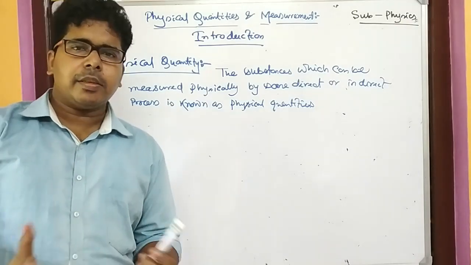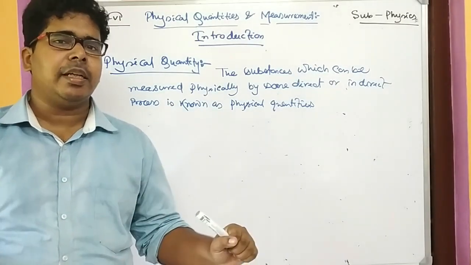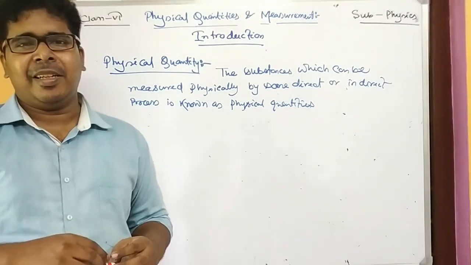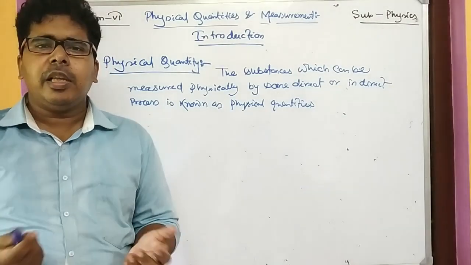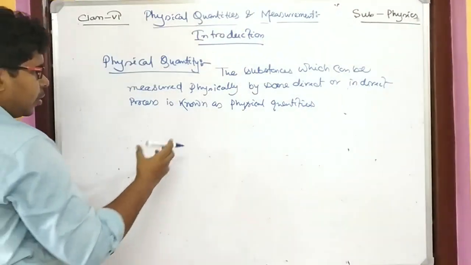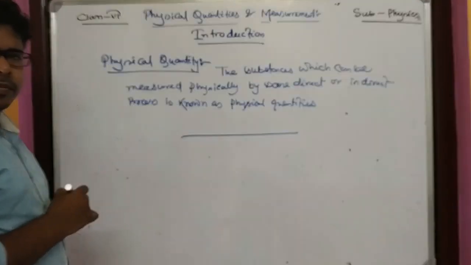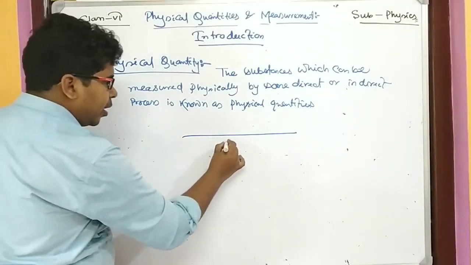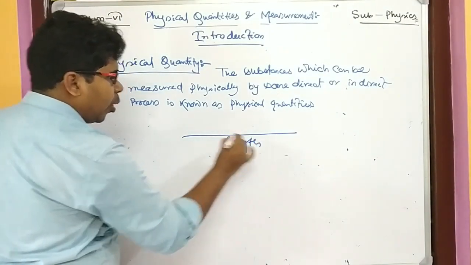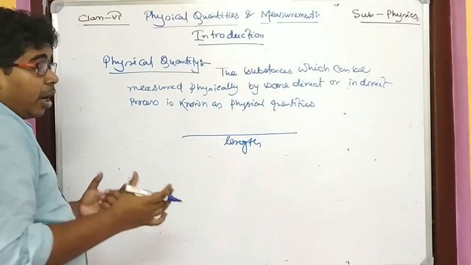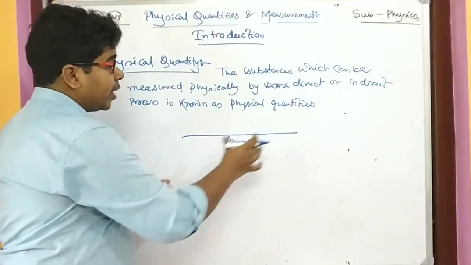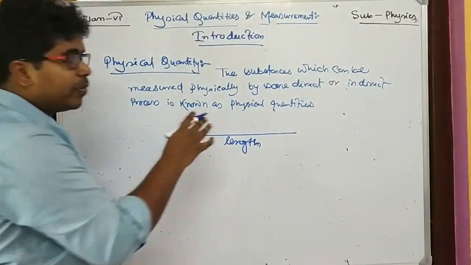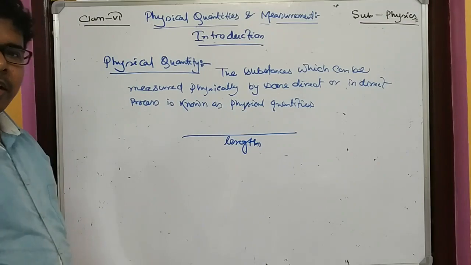Now you can ask, anything, sir? I am telling anything, any physical substance which can be measured physically. Then you can say, sir, physically means, if I am talking about the line, what thing can we measure from here? I can measure the length of this line, right? If I have a scale, by the scale I can measure the length of the line, whatever I have drawn.